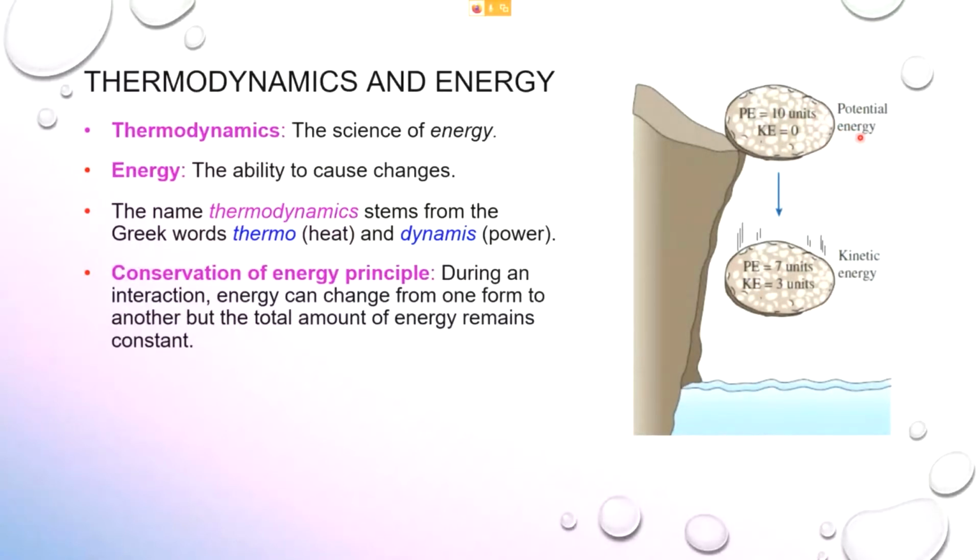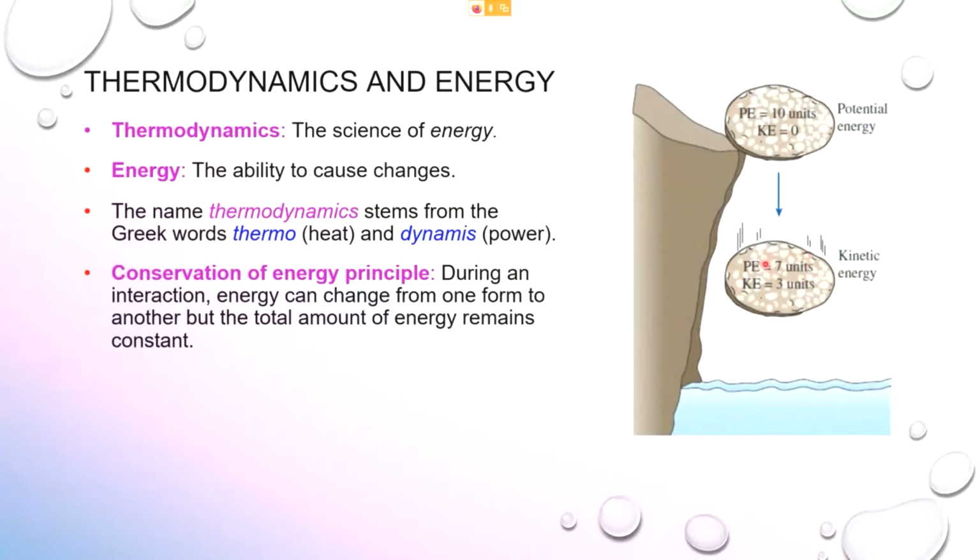When there is a decrease in potential energy, there is a gain in kinetic energy because the object starts to move. Let's say we have a gain in kinetic energy of 3 units, whereas the potential energy has decreased by 3 units.